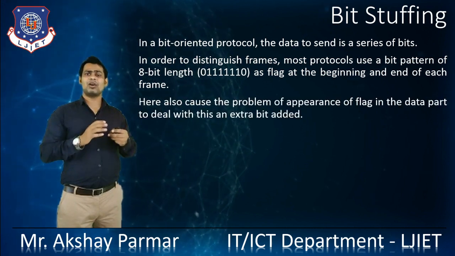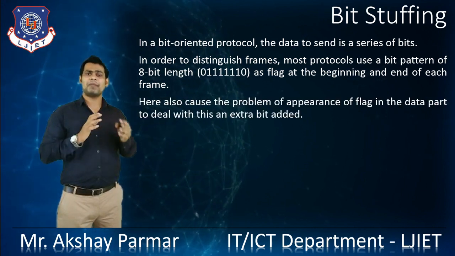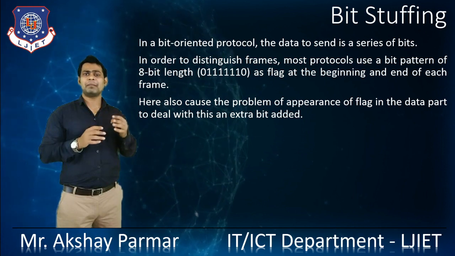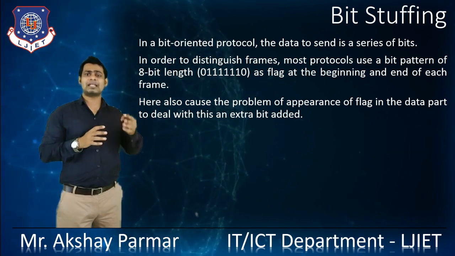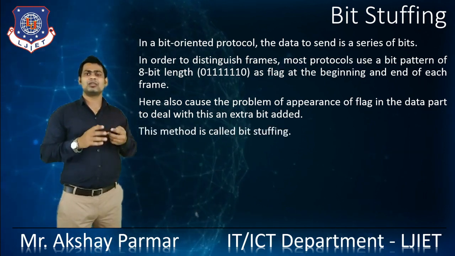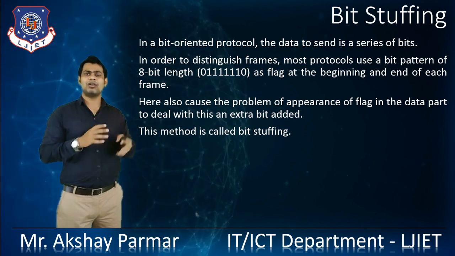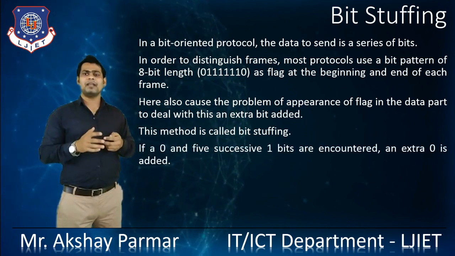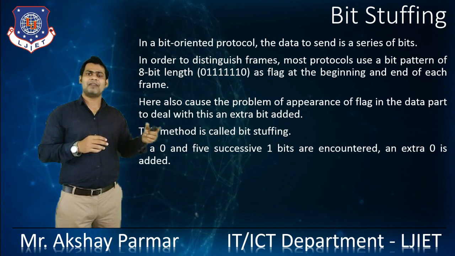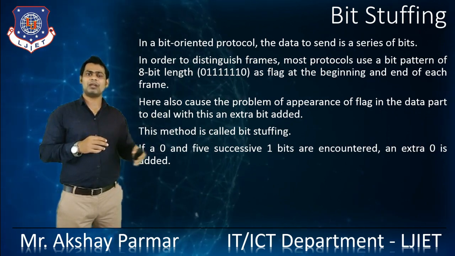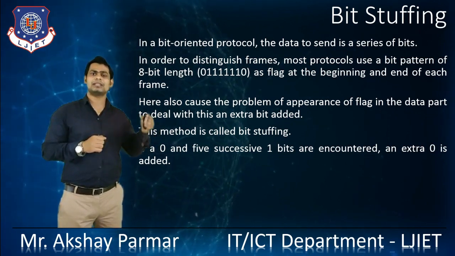This also poses the problem of the flag appearing in the data part. To deal with this, an extra bit is added, and this method is called bit stuffing. In it, if a 0 and five successive 1 bits are encountered, an extra 0 is added.